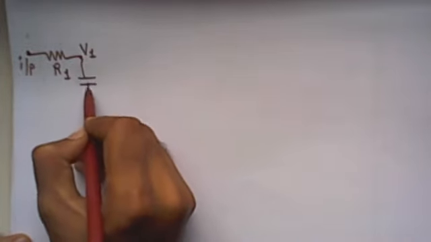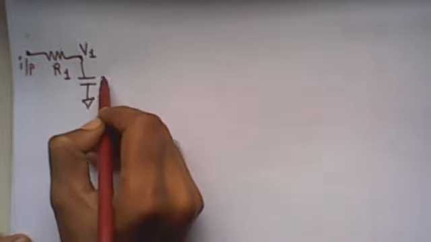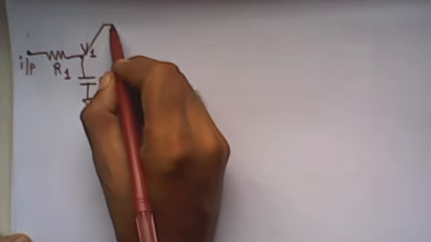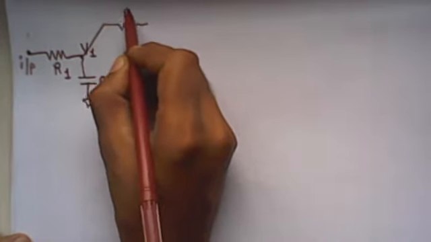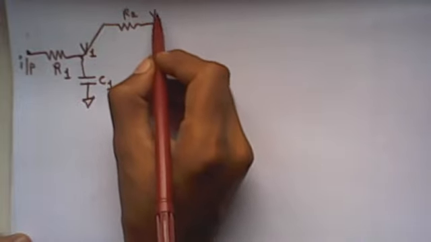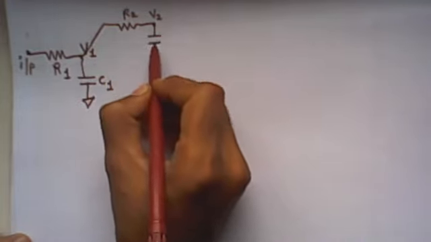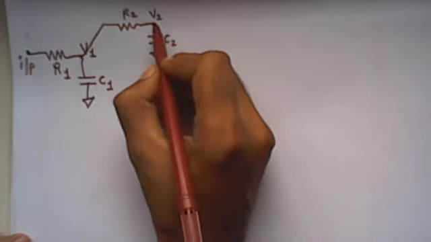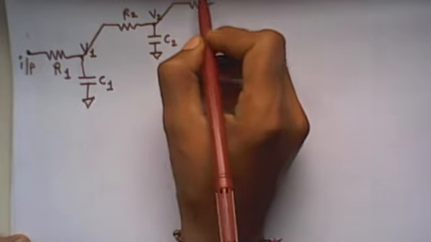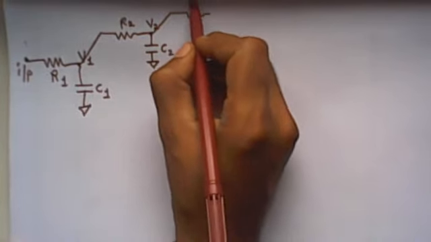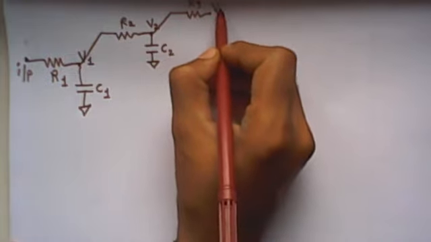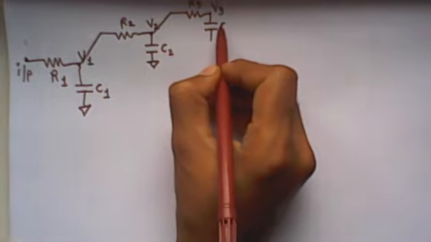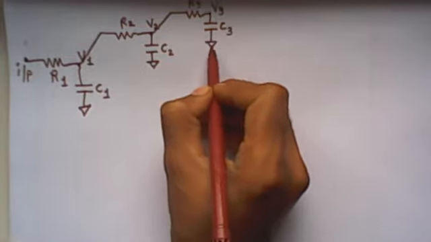Between the V1 node and ground there is a C1 capacitor, and between V1 and V2 let's say R2 resistance, and between V2 and ground a C2 capacitor. Between V2 and V3 there is an R3 resistance, and between V3 and ground a C3 capacitor.